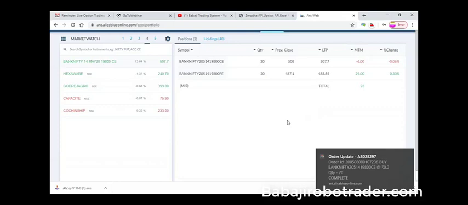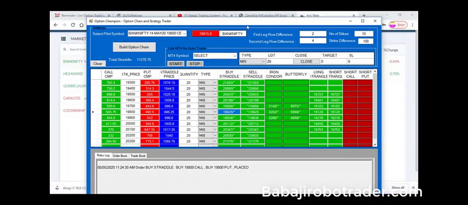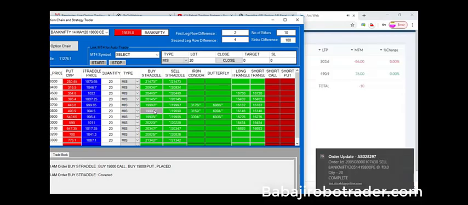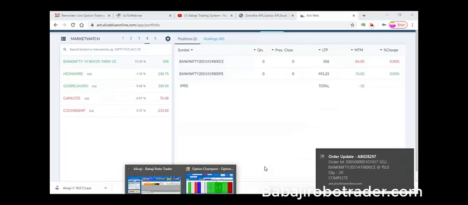In case you want to square up this position, just open the option chain, same button. See here, we got the color change. If you want to close this one, just press the same button. It's a fraction of a second, we have closed all the trades, because everything is very instant.